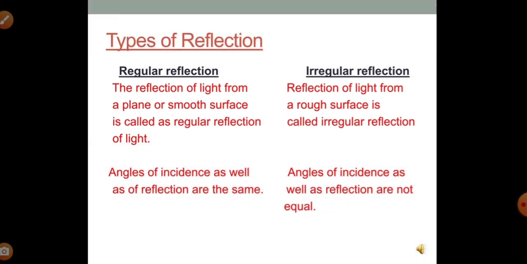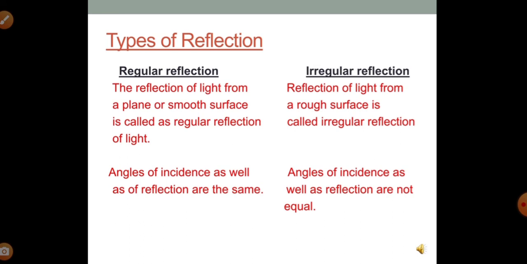Now, in the case of regular reflection, if the incident rays are parallel to each other, then we are 100% sure that the reflected rays are going to be parallel. However, we cannot be so sure in the case of irregular reflection. Even if the incident rays are parallel, in irregular reflection the reflected rays may or may not be parallel.